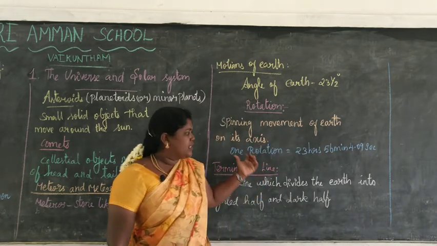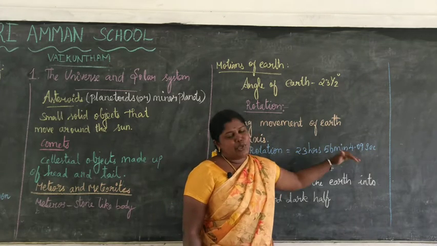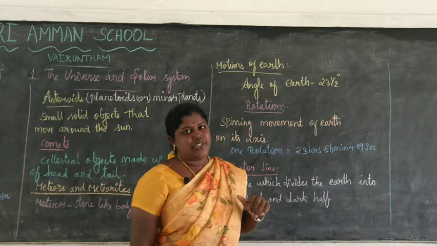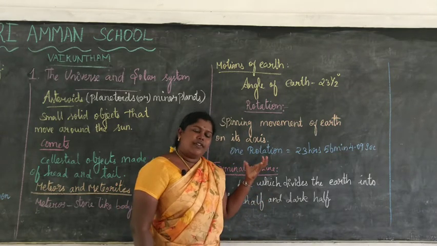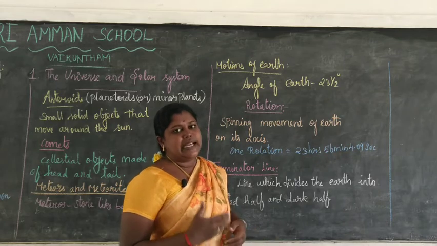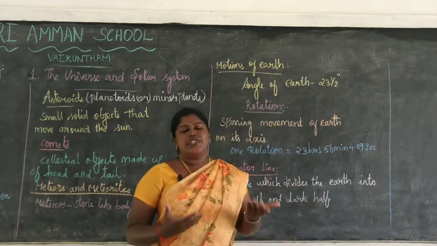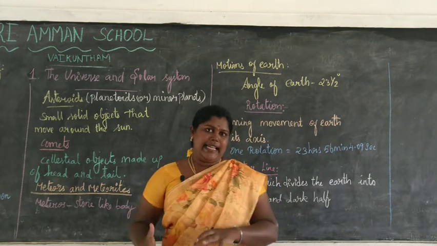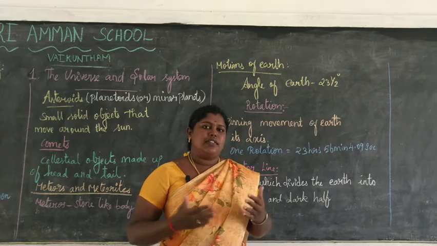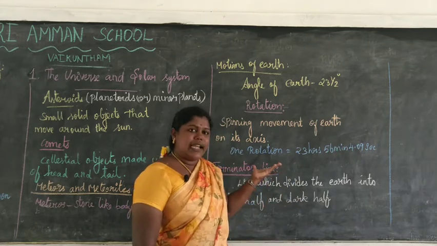Our earth takes 23 hours 56 minutes and 4.09 seconds to complete one rotation. As it is spherical in shape, only one half of the earth is illuminated by the sun. The part which is illuminated by the sun gets the day, and the other half, which is the dark part, gets night.